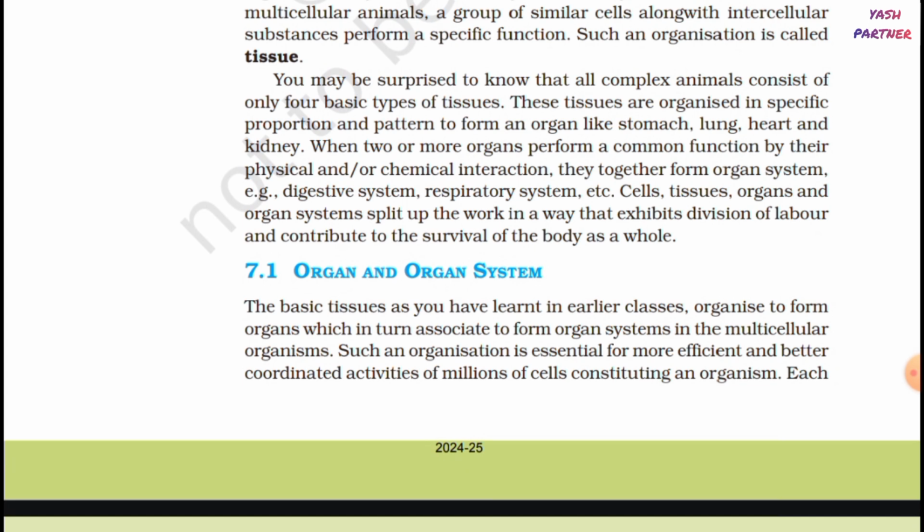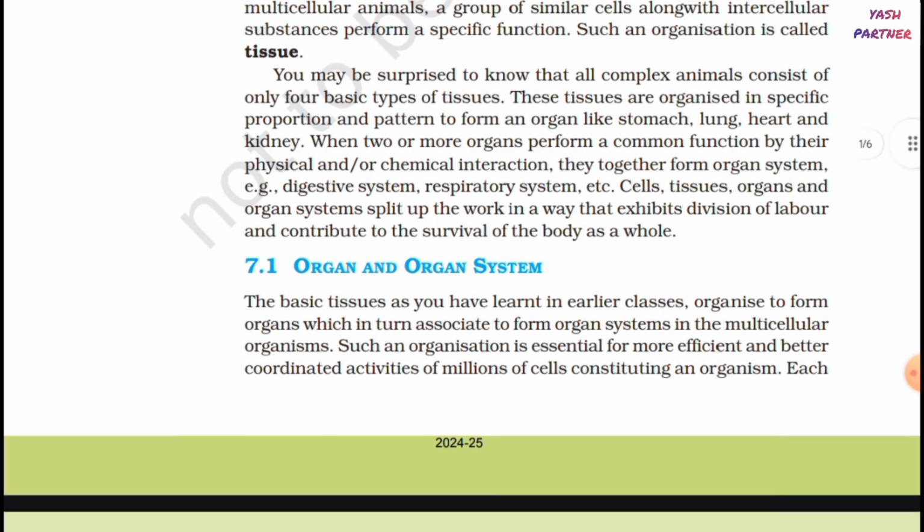When two or more organs perform a common function by their physical and/or chemical interaction, they together form organ system. Example: digestive system, respiratory system, etc. Cells, tissues, organs and organ systems split up the work in a way that exhibits division of labor and contribute to the survival of the body as a whole.